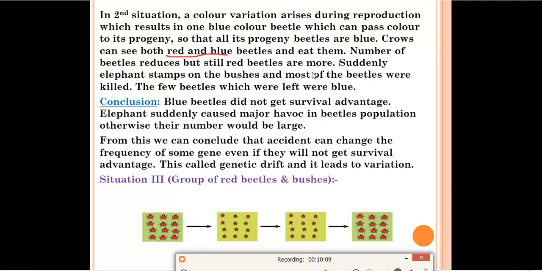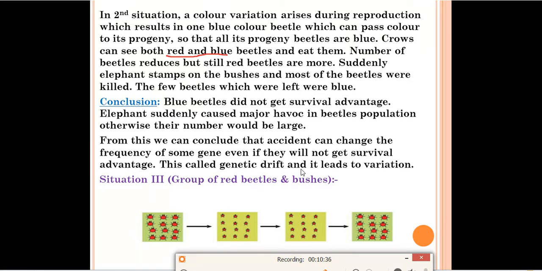After that, what will happen? The beetles which were left were of blue color. So the blue beetle population will increase and they will survive. So what conclusion can we draw from this one? Blue beetles did not get a survival advantage. Elephants suddenly caused major havoc in the beetle population, otherwise their number would be large. From this, we can conclude that an accident can change the frequency of some gene even if they are not getting survival advantage. This is called genetic drift and it leads to variation.